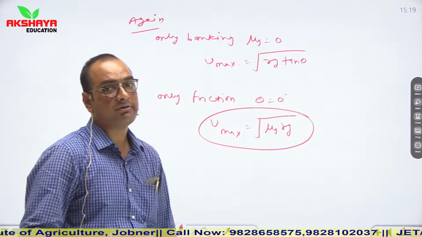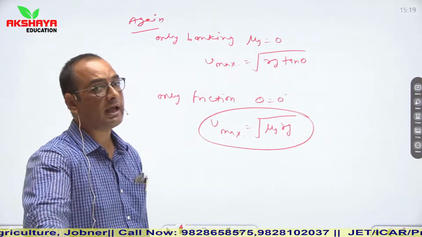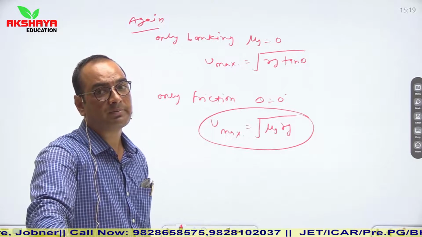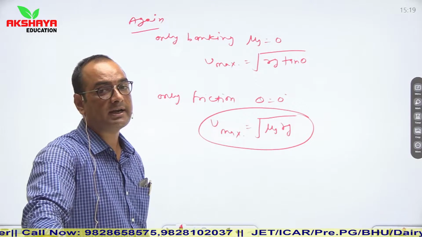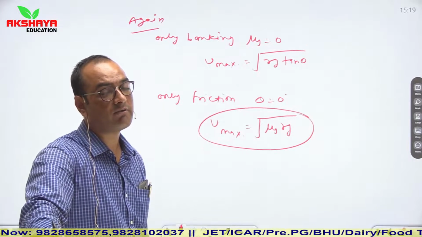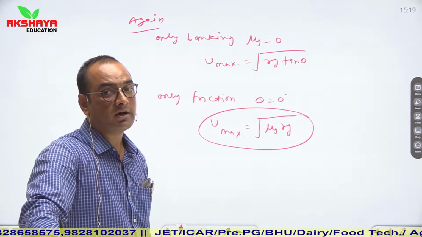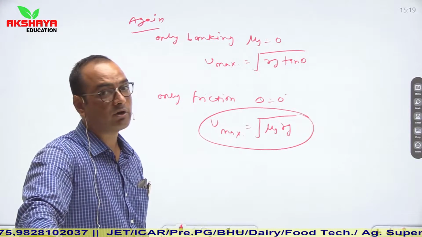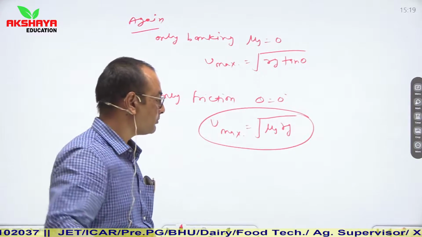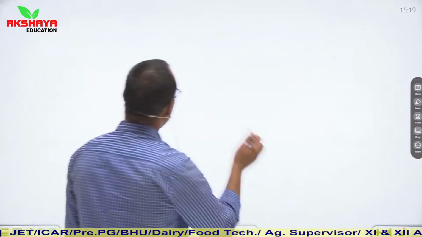So this is the way by which we can solve any pattern of question based on circular motion, either that is defined on the safest motion of any vehicle on any banked road, or any road with friction, or including both. So now let us see the pattern of question.